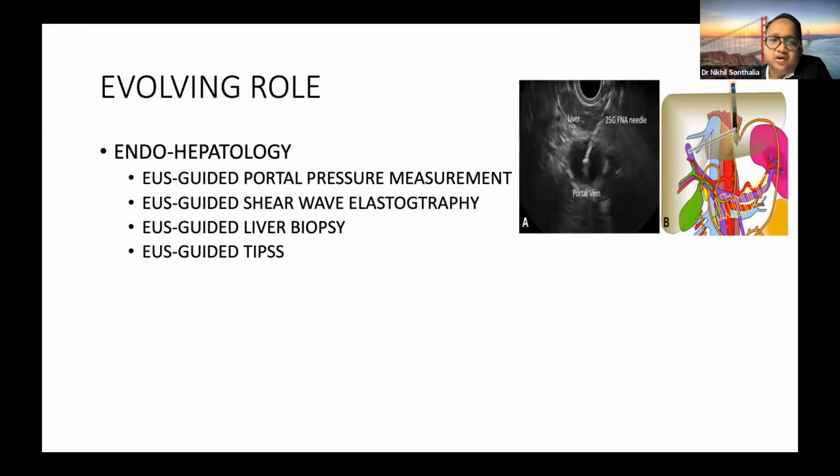Now I'll talk about some evolving roles, last couple of slides. So endohepatology, as I told in the beginning: EUS-guided portal pressure measurements, EUS-guided shear wave elastography measurement, EUS-guided liver biopsy, and EUS-guided TIPS. So one-stop solution. EUS can offer a one-stop solution for chronic liver disease patients if these interventions are in clinical practice. They are still at clinical trial stage.